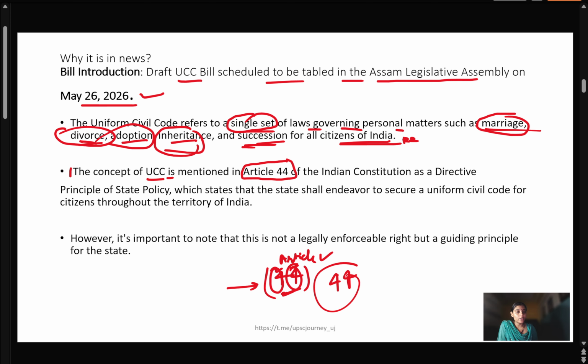So Article 44, very important, deals with the Uniform Civil Code in the Indian Constitution, and it's a Directive Principle of State Policy, means these are DPSP. So the Uniform Civil Code is a DPSP, means it cannot be legally enforced by the court. It's important that these are not legally enforceable rights, because these are not our fundamental rights. These are DPSP, Directive Principles of State Policy, and they cannot be legally enforced, but act as guiding principles for the state.